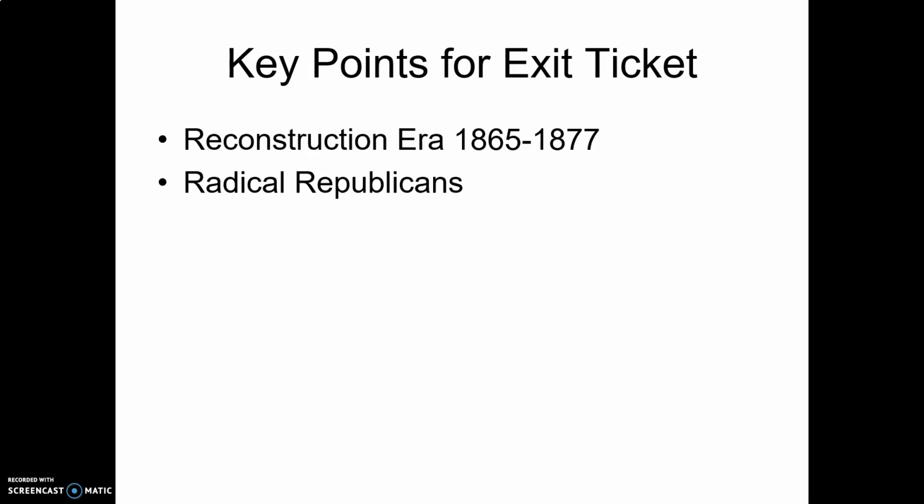So whenever you think of radical Republicans compared to a Republican, think of Lincoln. A radical Republican, you think of someone that's like Lincoln but has hatred in him. And we already know that Abraham Lincoln is not like that. So once again, that's the big difference between a Republican and a radical Republican. Radical Republicans are Northerners that cannot stand the South, and they want to punish them after the Civil War. They want to make harsh laws towards them. They can't forgive them. And you have to remember, Abraham Lincoln wants to forgive and forget. Radical Republicans do not want to forgive or forget. They can't stand the South.